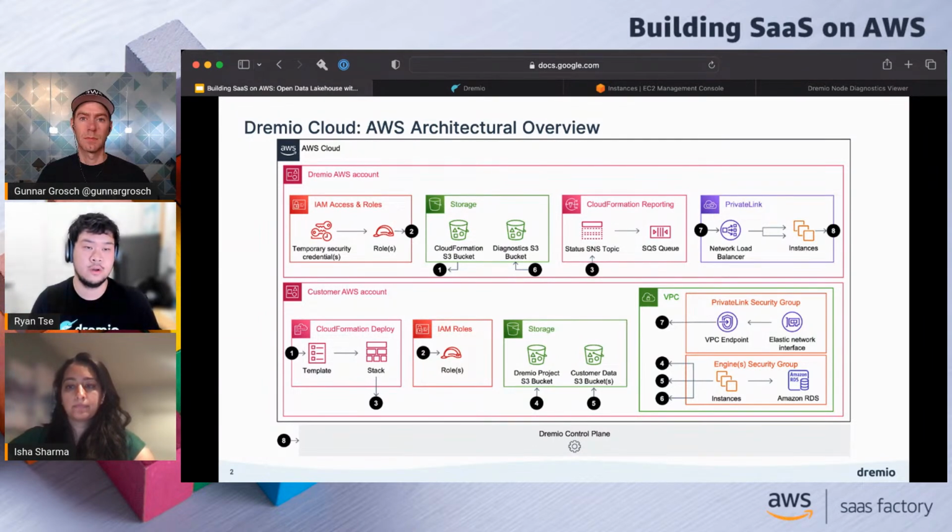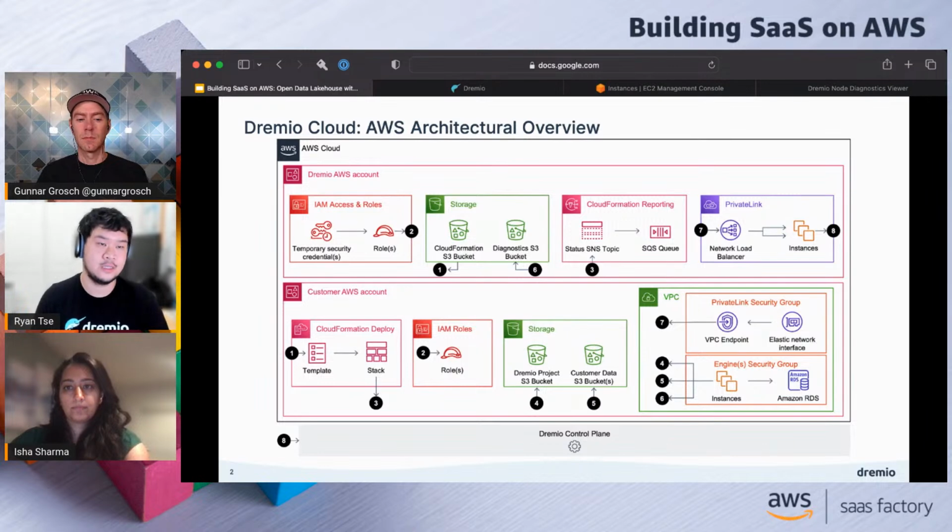There's also, occasionally, customer data, right, where they really want to run queries and be able to look at their own data. And that's where these customer data S3 buckets come into play. It might be one, it might be ten, it really depends on the customer and how they've structured their data.